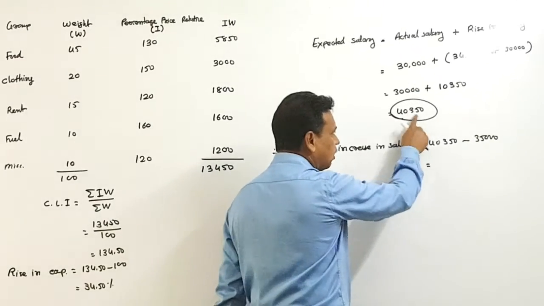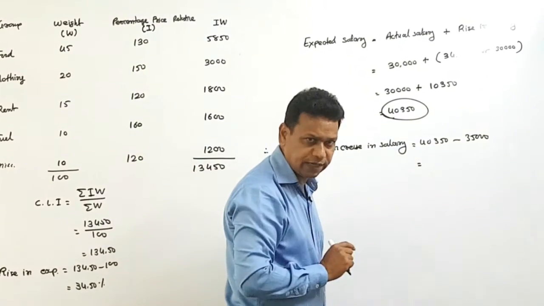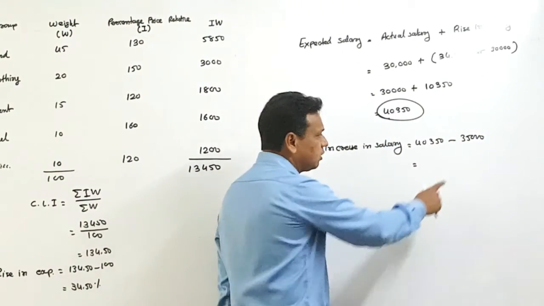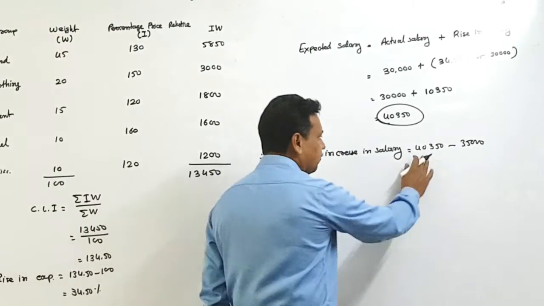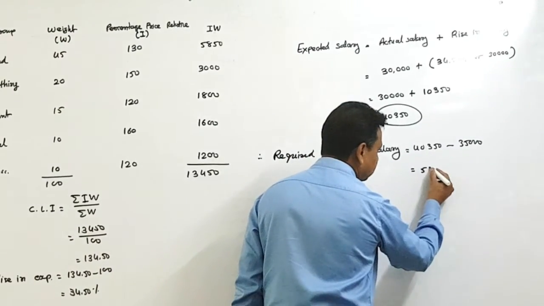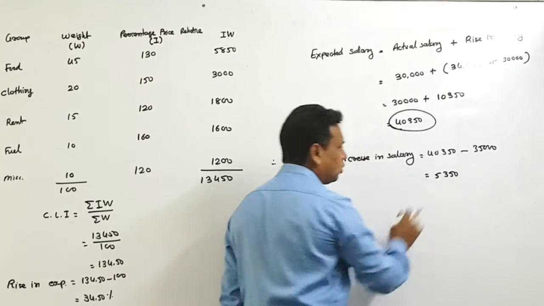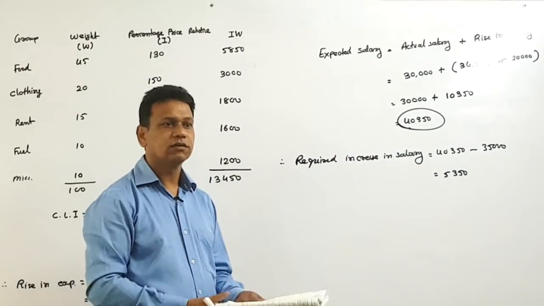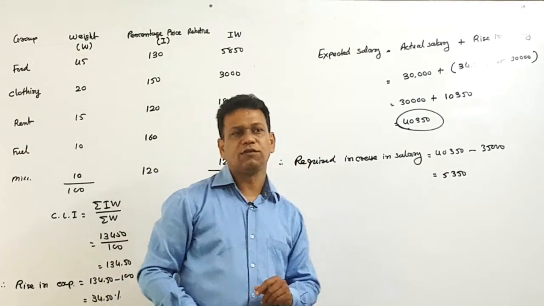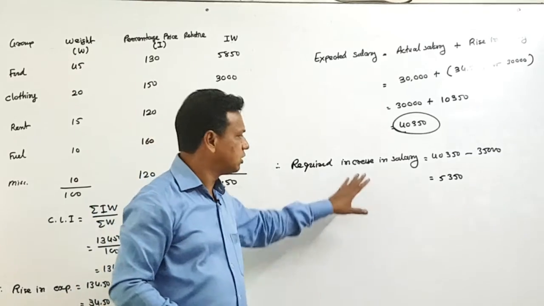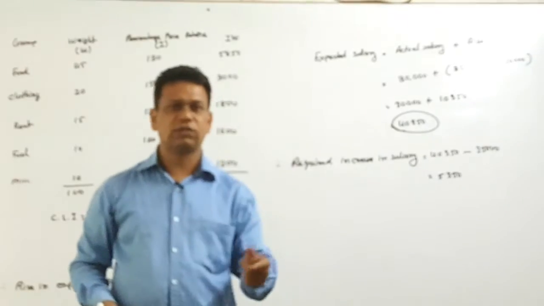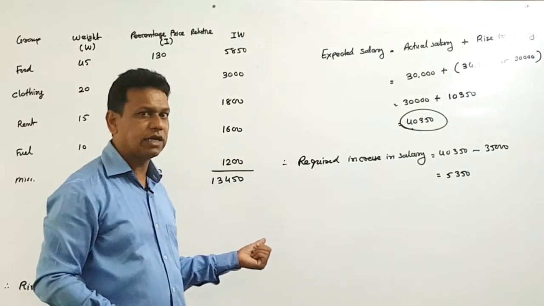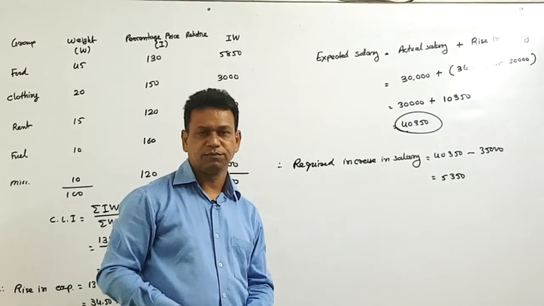You need 40,350 according to cost of living index number, but actually you received 35,000 in 2015 as they have mentioned in the question. The difference of them is 5,350. So you need salary increment of 5,350 more rupees. So this is the simplest answer. Here before we have done the calculation in percentage. Here we have done the calculation in the actual amount of rupees. Thank you very much.